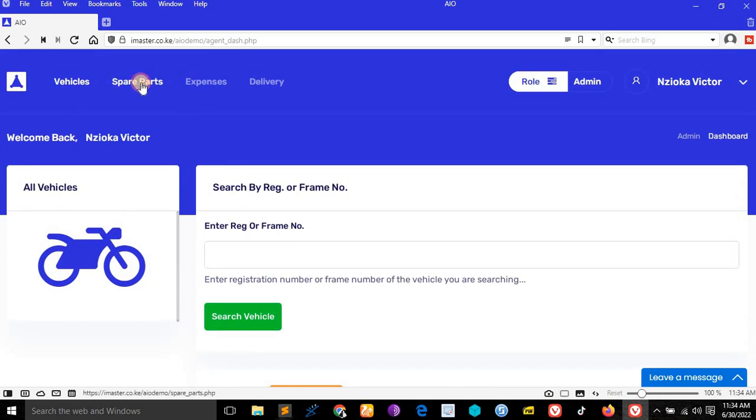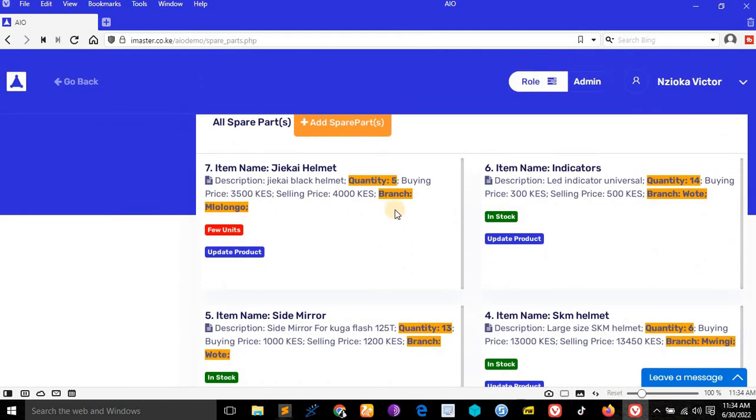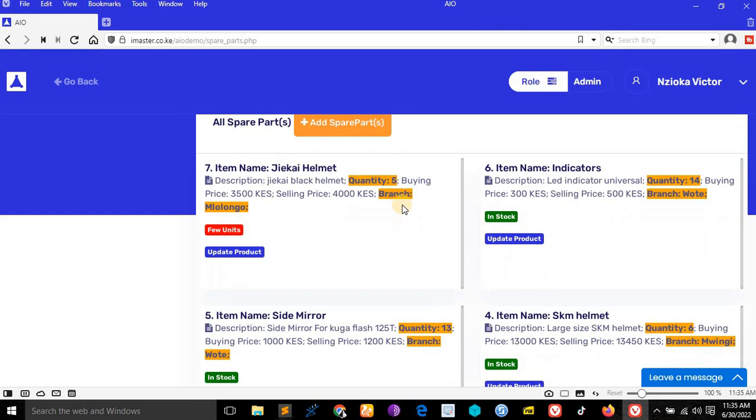We have spare parts here. Spare parts, you can search with the name, you can search with everything. And the reason I have underlined this branch here is because you don't have to sell it. This one will help you not to confuse the items in the branch you are selling with another branch. So this one is highlighted because you should take keen interest, because you are the boss. You are able to see all the products in all the branches, because we don't want you to confuse anything. We have highlighted these things, quantity and the branch.